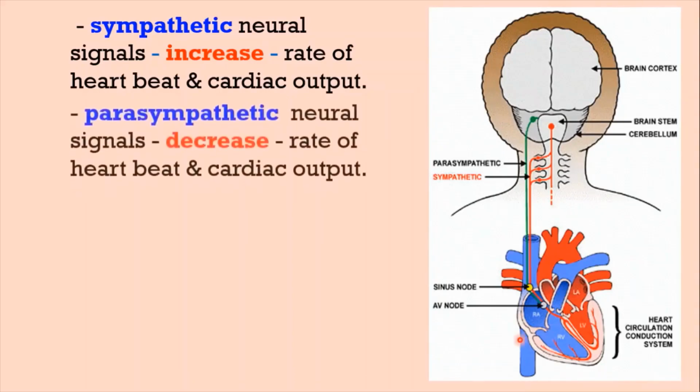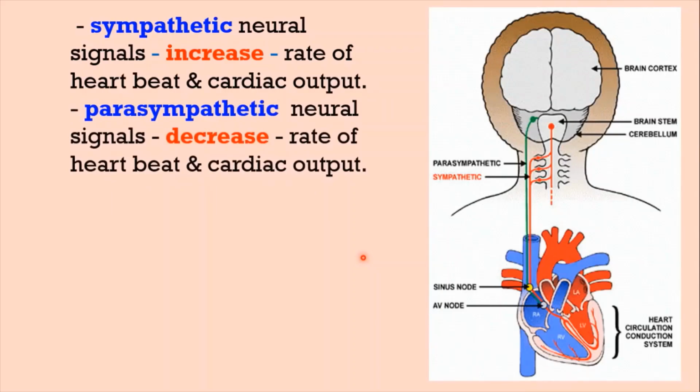Coming to the parasympathetic nervous system, how can it regulate the heartbeat? It shows an inhibiting effect. The neural signals from this parasympathetic system decrease the rate of heartbeat and the strength of ventricular contraction, thereby decreasing the cardiac output. We find these changes during normal conditions to bring the cardiac activity back to normal. The parasympathetic fibers are present in the vagus nerve. The vagus nerve is a cardiac inhibitor and sympathetic nerves are cardiac excitators.